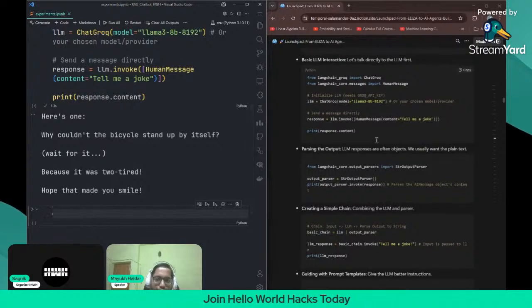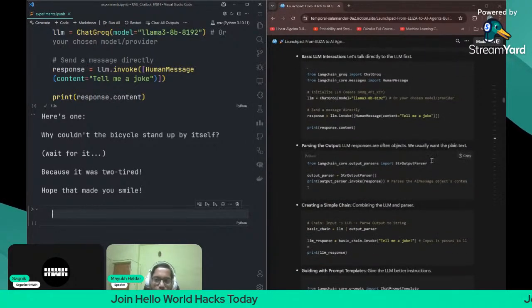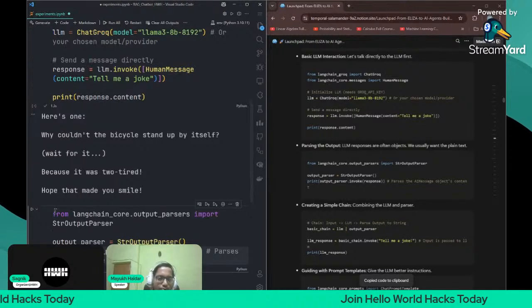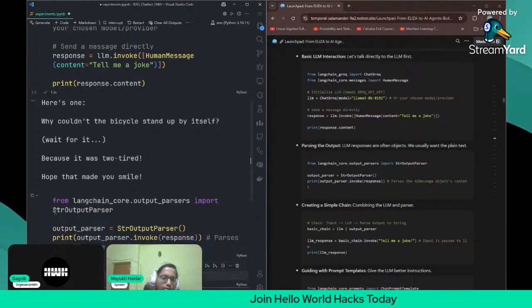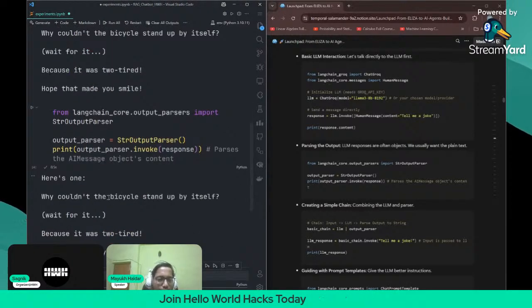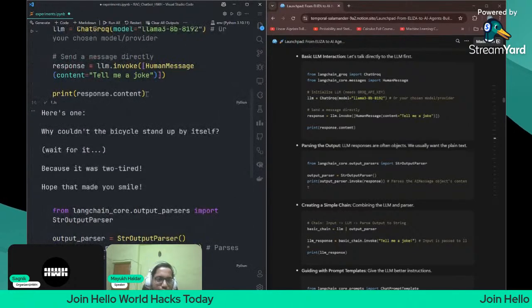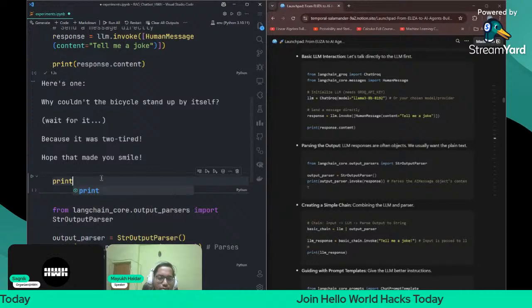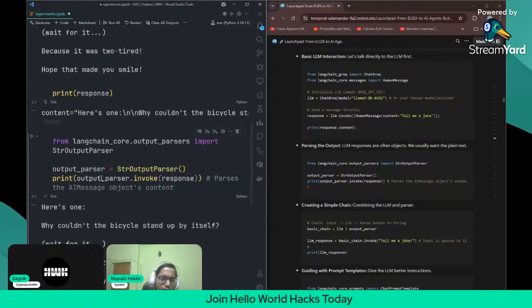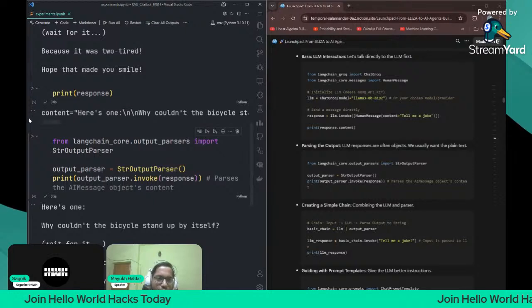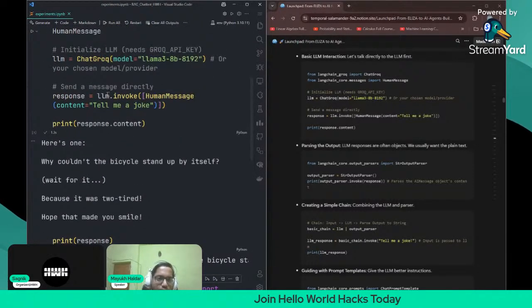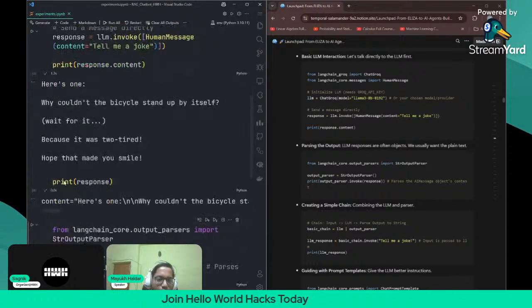The next example is this one. Tell me a joke. After this, we will run this code, parsing the output. What we did here was the same thing, but the problem is, if we just print the response, see what will happen. This is an object, an object of the AI message class. But we want only response dot content.